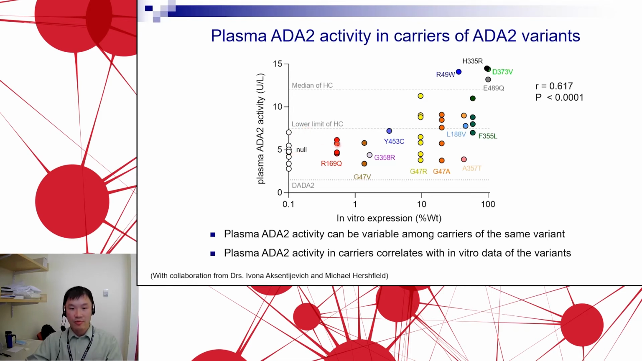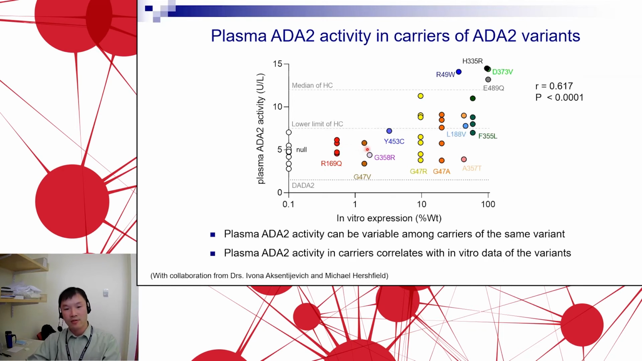And that's similar to patients with mutations that are predicted to have very little residual function in our functional analysis. R169Q, for example, we predict to have less than 1% of the activity of wild type. So all the carriers of R169Q tend to be in this carrier range as we predict.